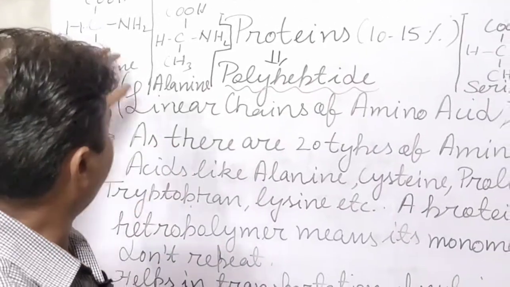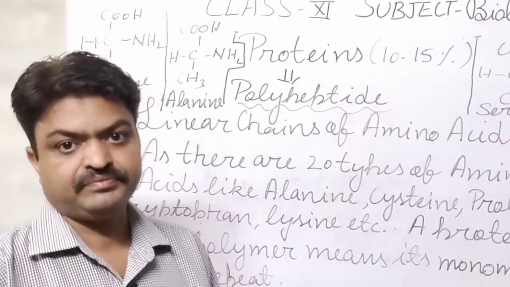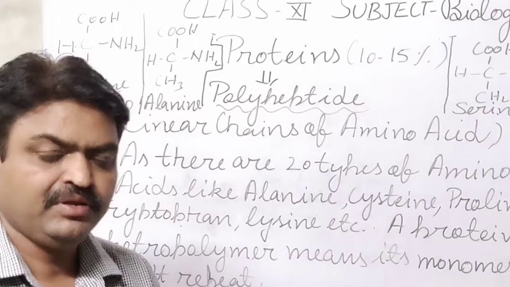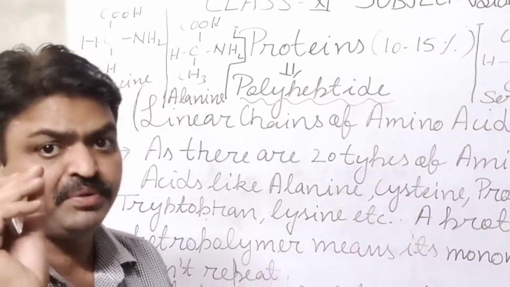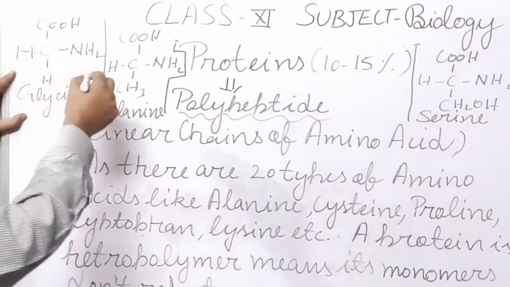In your book, the chemical structures of 3 amino acids are given. Those 3 amino acid chemical structures you will learn. And what are they, student? They are the simpler amino acids, like this. This is the amino acid glycine.